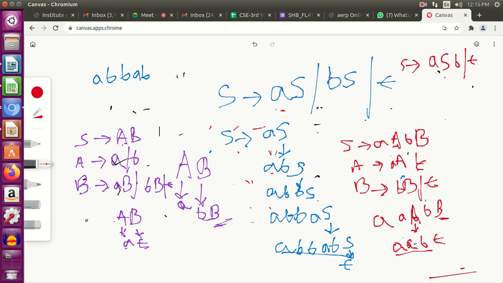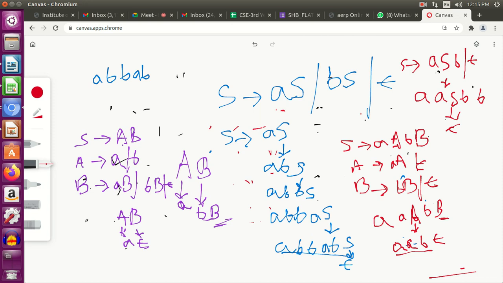Right? For AABB, what do you do? You can substitute this S with ASB, and there was a B over here. Then substitute this S with epsilon. You will get AABB. See, every time you are substituting this S, you will always have a previous A and a latter B. That balance is always maintained if you use this kind of production rule. Is it clear?